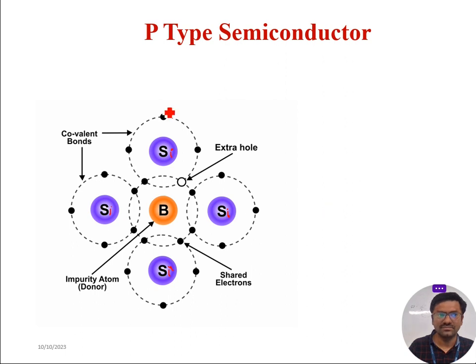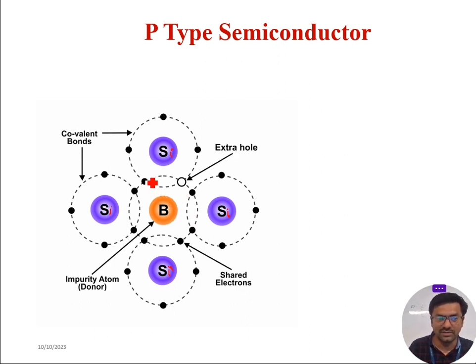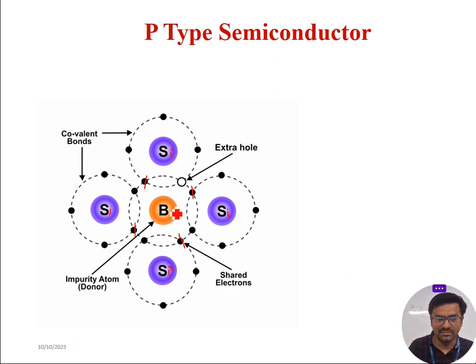So you can observe here, silicon is a 4 valence electron atom. So we are using 4 different silicon atoms which are covalently bonded with boron. Boron has 3 valence electrons. I will take a cross for the silicon electrons. There are 4 silicon electrons which are covalently bonded with boron electrons.